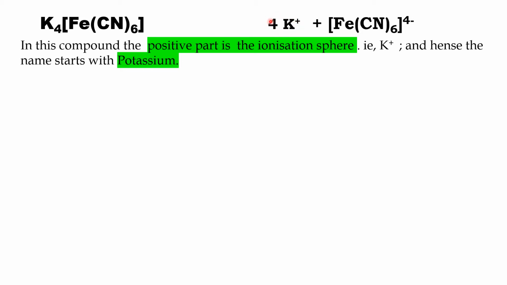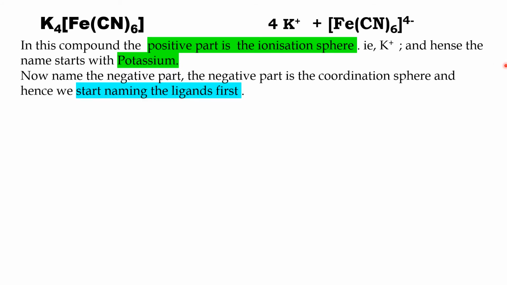So I name it as potassium. Potassium is the ionization sphere. I need not mention how many ions are there because we don't give importance to the ionization sphere. So just name the positive part, that is potassium.